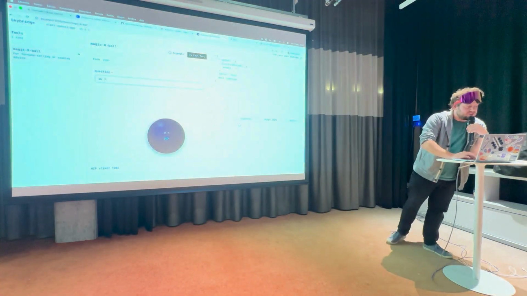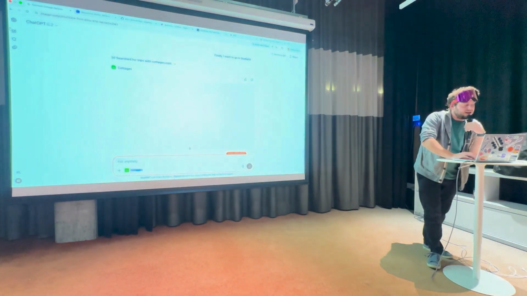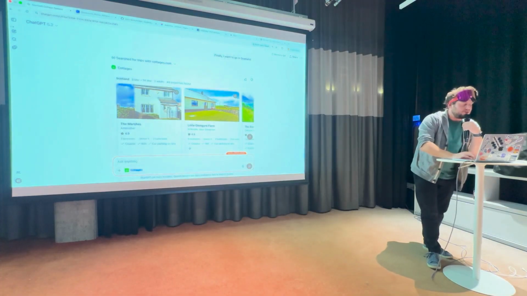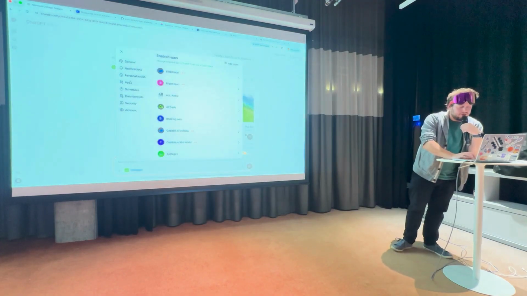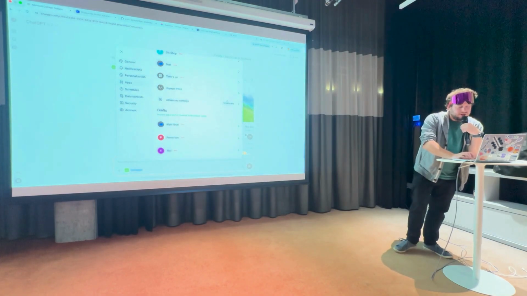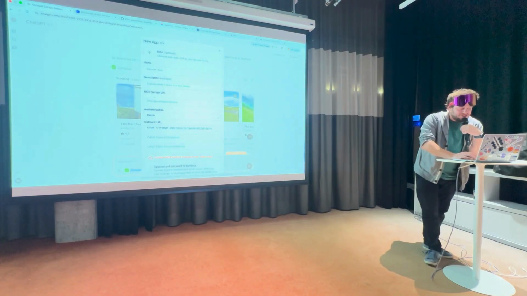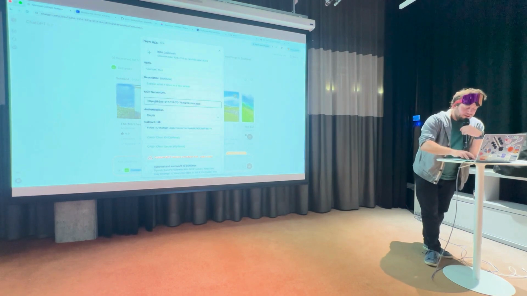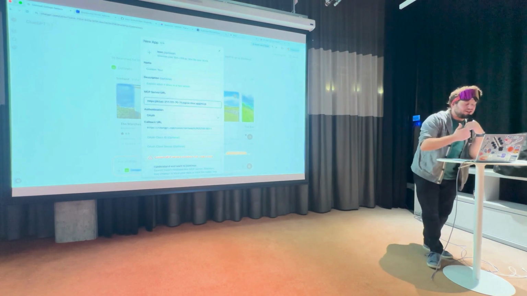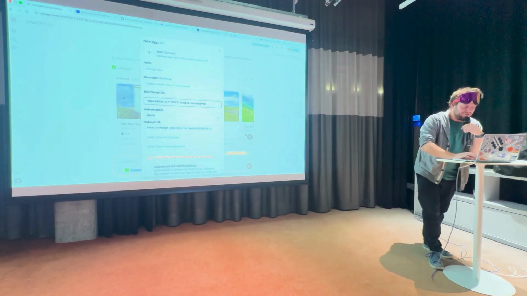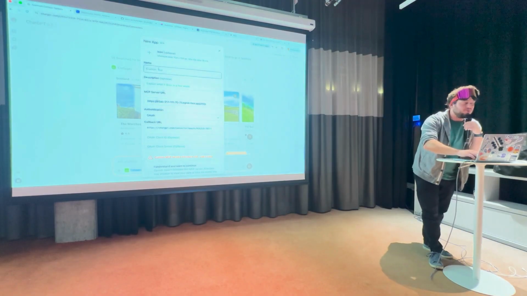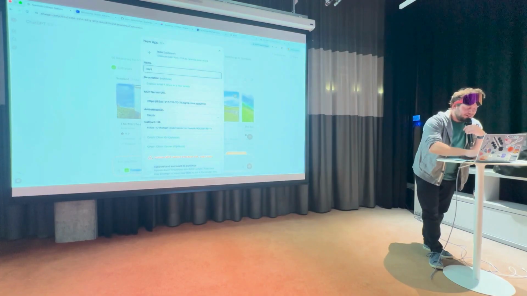So I was in ChatGPT showing some applications that are already published in the store, but if you are a developer, you can actually add your own application. And I will create one right now. As you can see, I have a few development applications available there. This part of the demo is always a bit tricky because Claude is doing some modification, Cursor is doing some modification on my code base and trying to connect to it at the same time with ChatGPT. It doesn't work all the time very well. So let's say this is capitals of Europe.